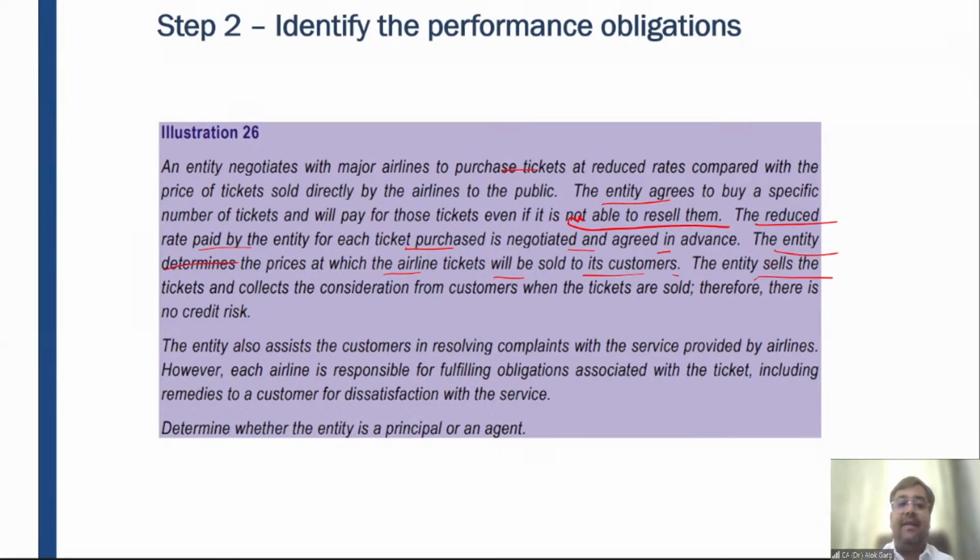The entity sells the ticket and collects the consideration from the customer when the tickets are sold. Therefore, there is no credit risk, right? So there is no credit risk. The entity also assists the customer in resolving complaints with the service provided by the airlines. However, each airline is responsible for fulfilling obligations associated with the ticket, including remedies to the customer for dissatisfaction of the services. Determine whether the entity is a principal or an agent.